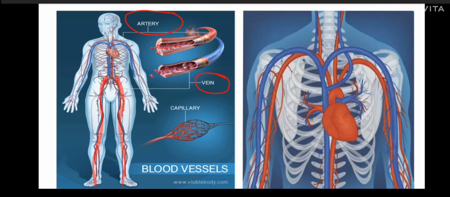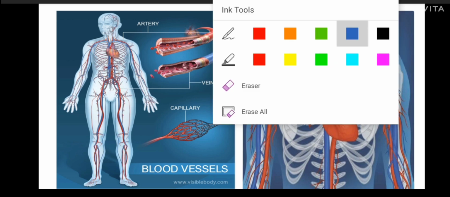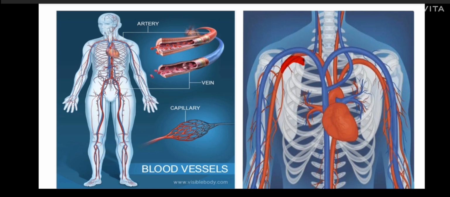So here you can see, here it is clear, these red colored blood vessels are your arteries, which will carry oxygenated blood from heart to all parts of your body. Who will carry? Arteries. And here blue colored structures you can see, these are nothing but your veins.